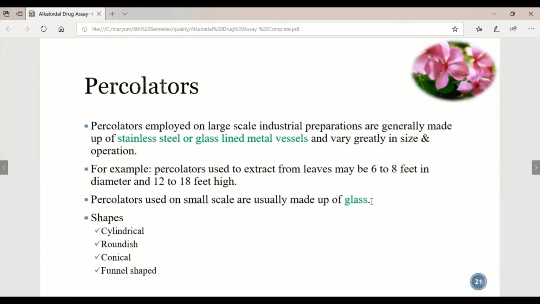Now we will study the percolator. Percolators employed in large-scale industrial preparation are generally made of stainless steel or glass-lined metal vessels and vary greatly in size and operation. They can be for 1 liter, or for thousands of liters. For example, a percolator used for extraction from leaf may be 6 to 8 feet in diameter and 12 to 18 feet in height.